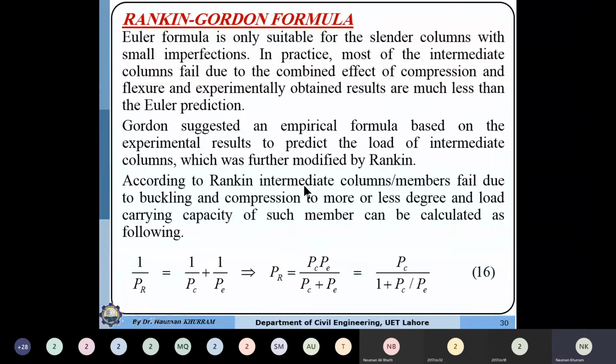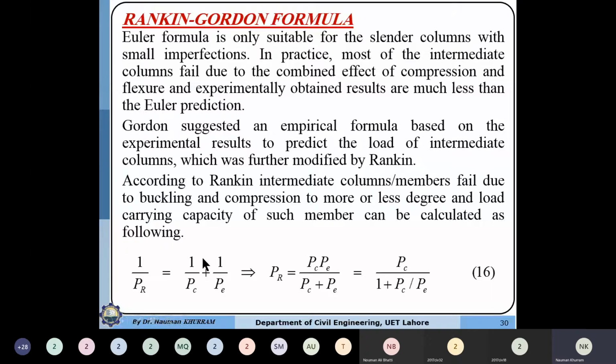According to Rankine, an intermediate column or member fails due to buckling and compression to a greater or lesser degree, and the load carrying capacity of such a member can be computed by the following formula. Here P_R is the Rankine load carrying capacity, and P_C is the capacity corresponding to the compression failure.